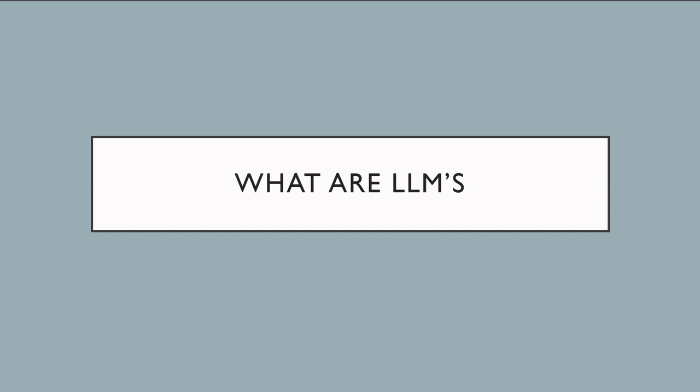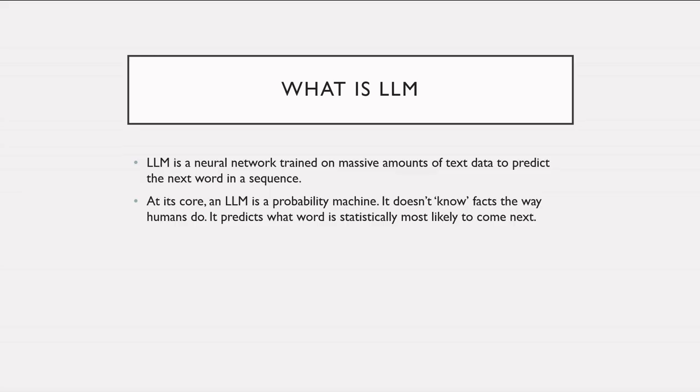No hype, no buzzwords. And by the end of this video, we'll actually run a large language model locally on this laptop, so you can see how it really works. By definition, an LLM, large language model, is a neural network trained on massive amounts of text data to predict the next word in a sequence. An LLM is like the autocomplete on your phone, but trained on the internet and scaled to billions of parameters.